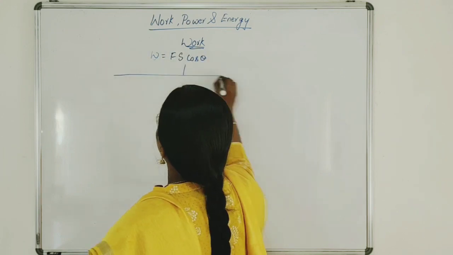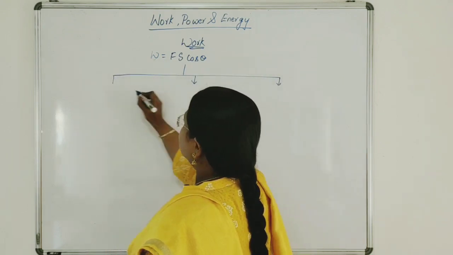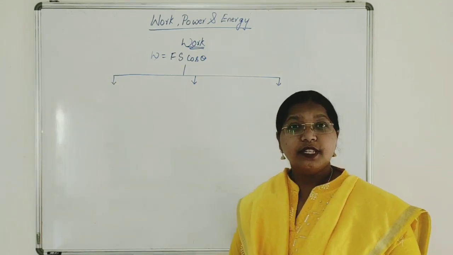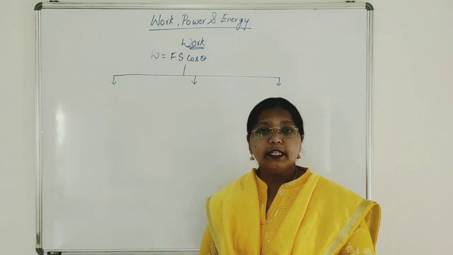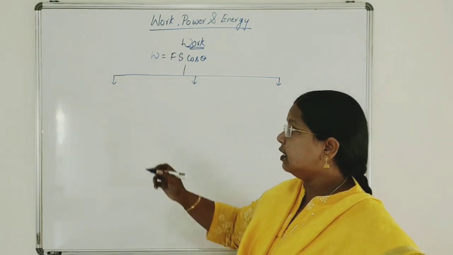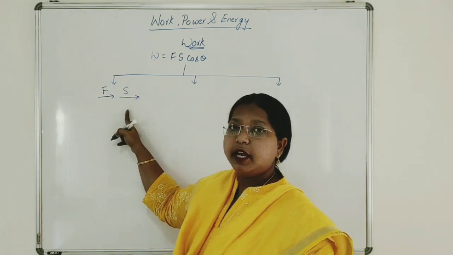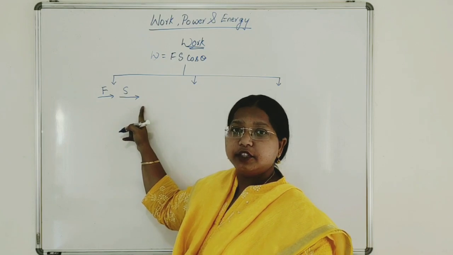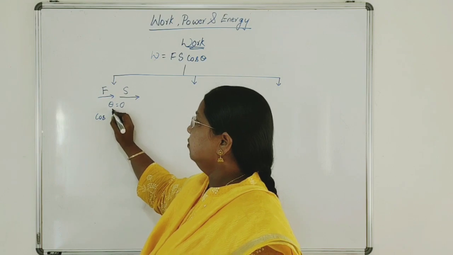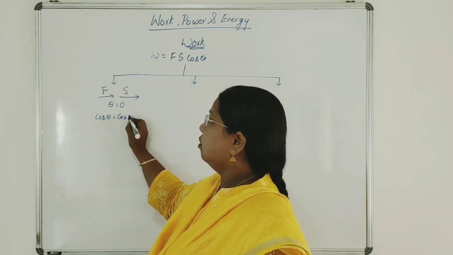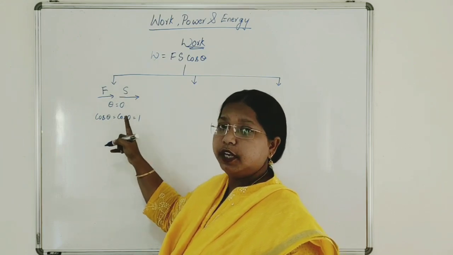Now, depending on this theta, the work done might be positive, negative or zero. Suppose the force and displacement are in the same direction. Now listen carefully. If both are in the same direction, there is no angle, so theta is equal to 0. Cos theta, that is cos 0, is equal to 1. So let us substitute this value of cos 0 in your equation.